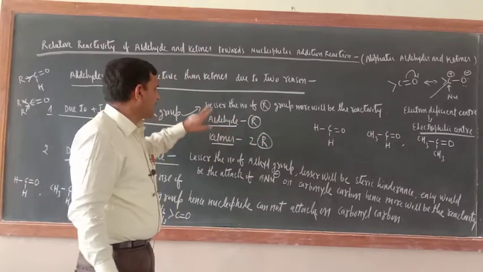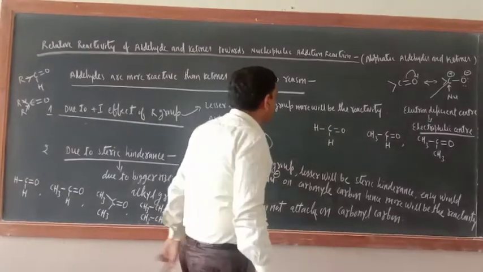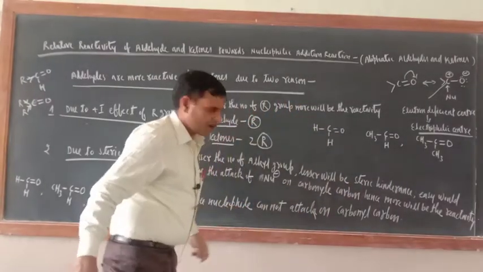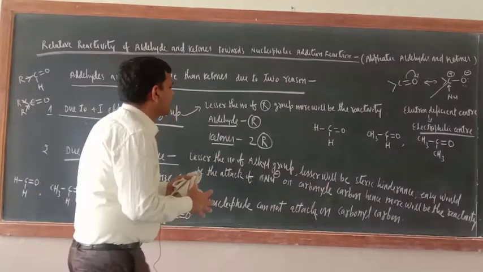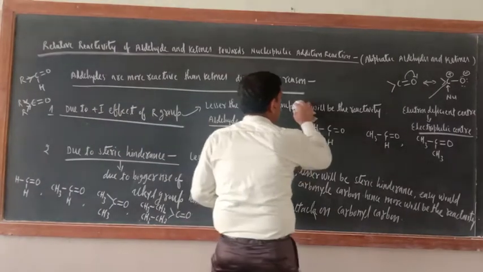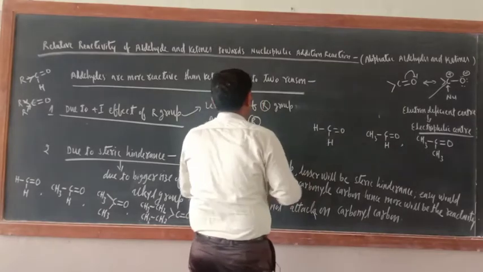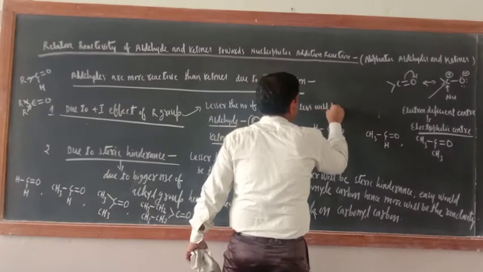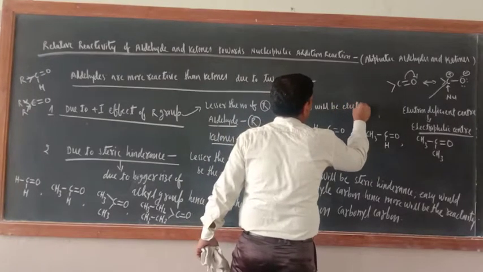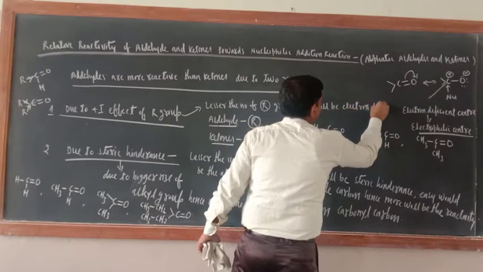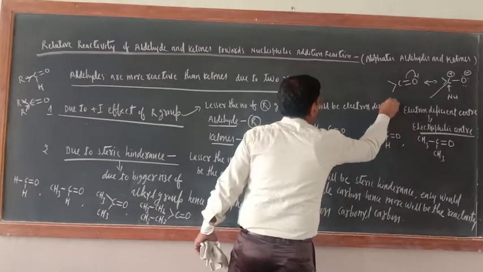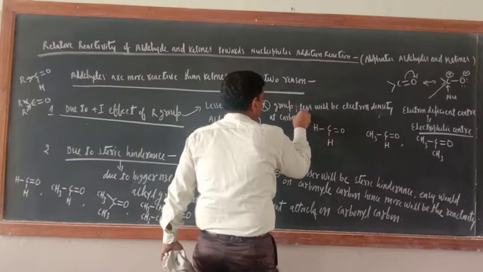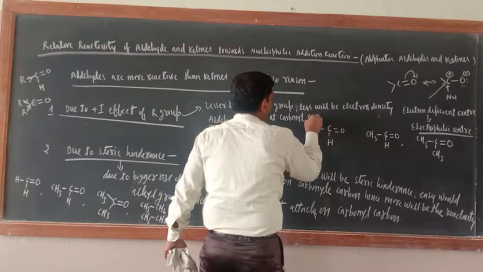You can further write here: the lesser the number of R groups, the lesser will be the electron density at the carbonyl carbon.